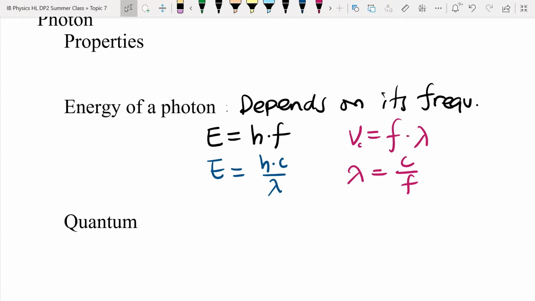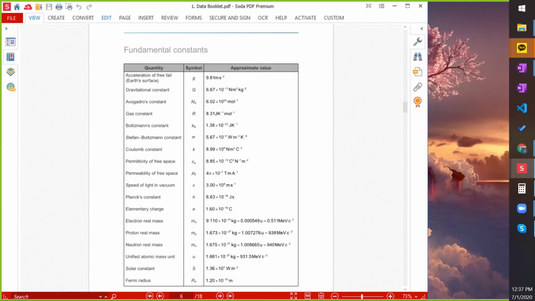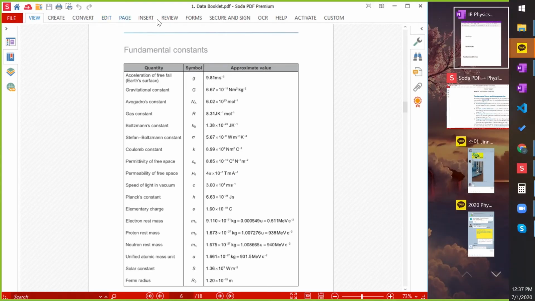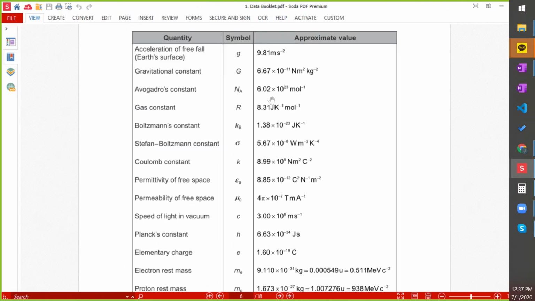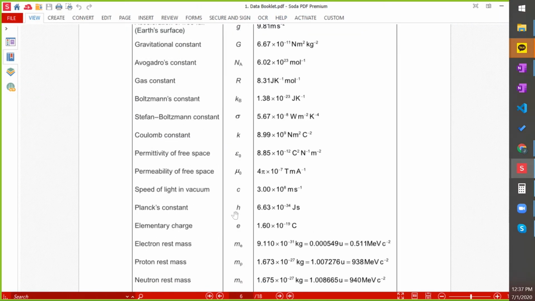If you go to page 2, it should look kind of like this. All the constants, and Planck's constant is h, 6.63 times 10 to the negative 34 joule seconds. You probably want to save this. If you don't open it up, write this down right now. We're going to use it in a bit.